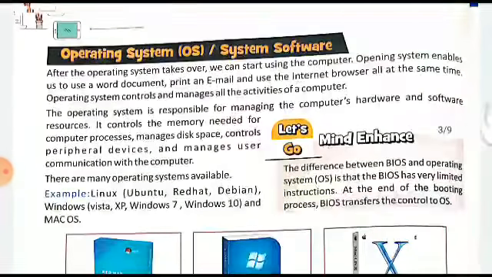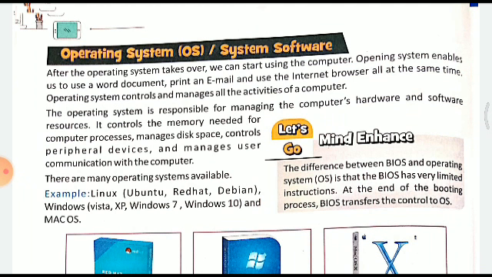Now, after the operating system takes over, we can start using the computer. Operating system enables us to use a Word document, print, send an email, and use the internet browser. At the same time, operating system controls and manages all the activities of the computer. It's the operating system which controls the entire working of the computer. Whatever we want to do is done by the operating system, and it manages the activities.